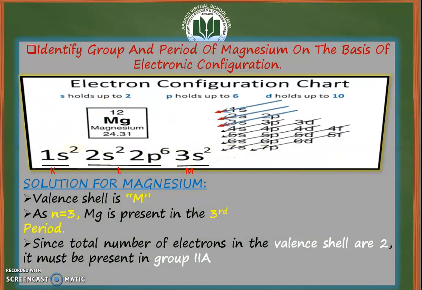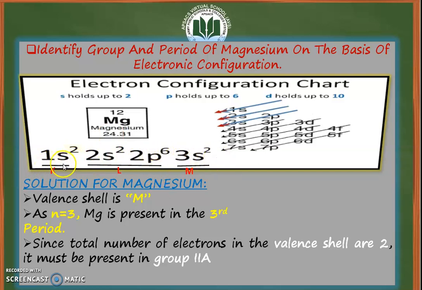Our next element for which we are going to identify the group and period number, or the position, is magnesium, with the help of electronic configuration. First of all, again you need to write the electronic configuration for magnesium. Magnesium has the atomic number 12, so its electronic configuration is 1s2, 2s2, 2p6 and 3s2 respectively.